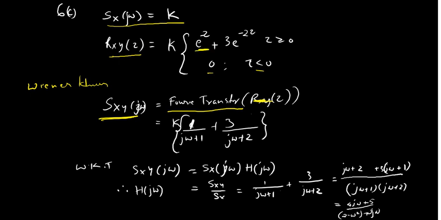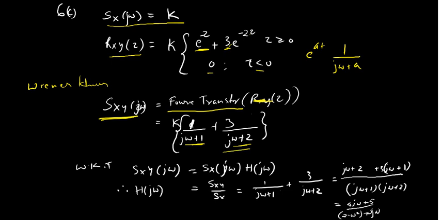because e raised to minus tau, what is the Fourier transform? 1 by j omega plus a for e raised to minus at. Using that, it will be j omega plus 1, here 3 by j omega plus 2. So 3 is the constant here, e raised to minus 2 tau is j omega plus 2.